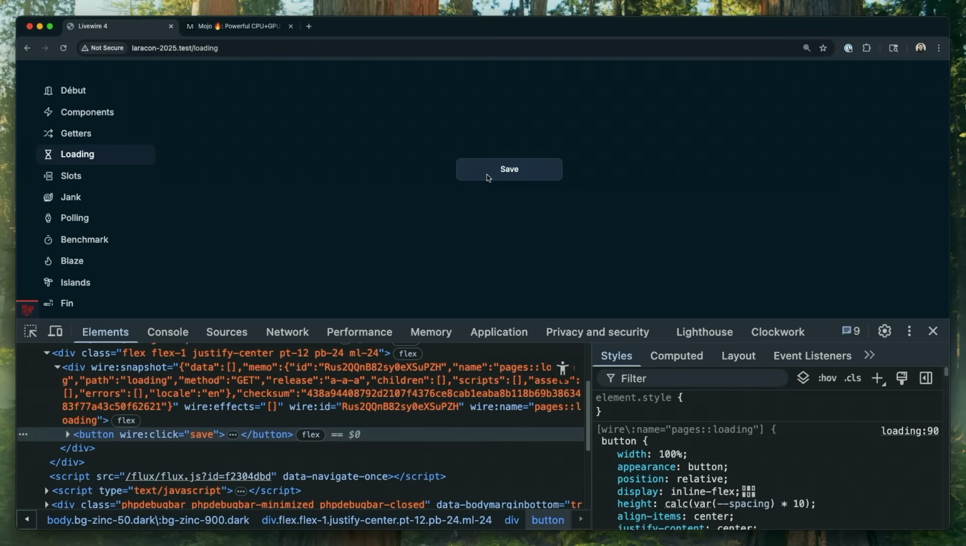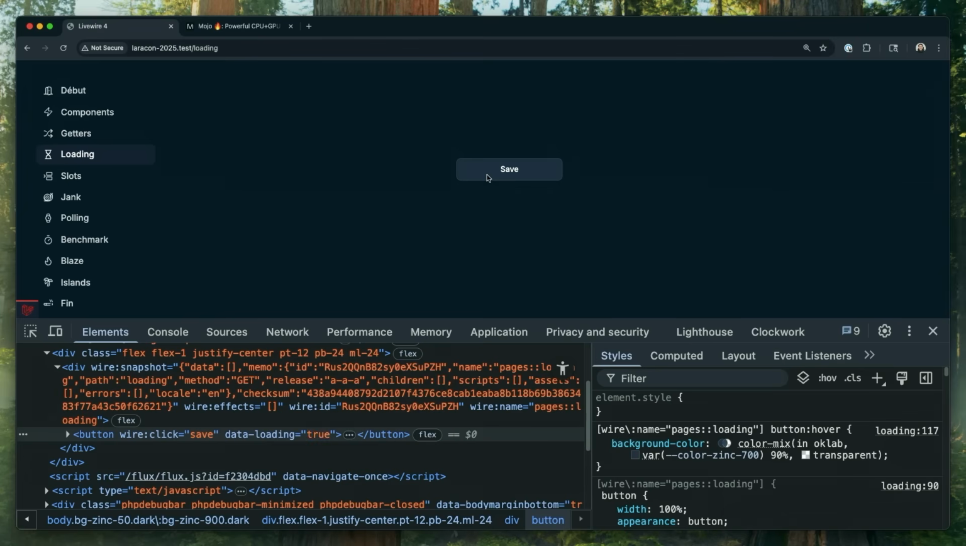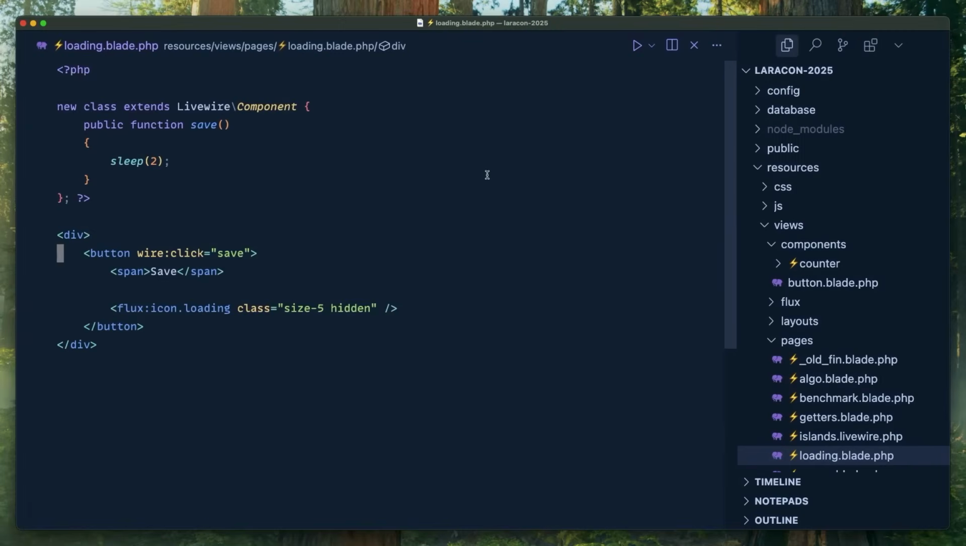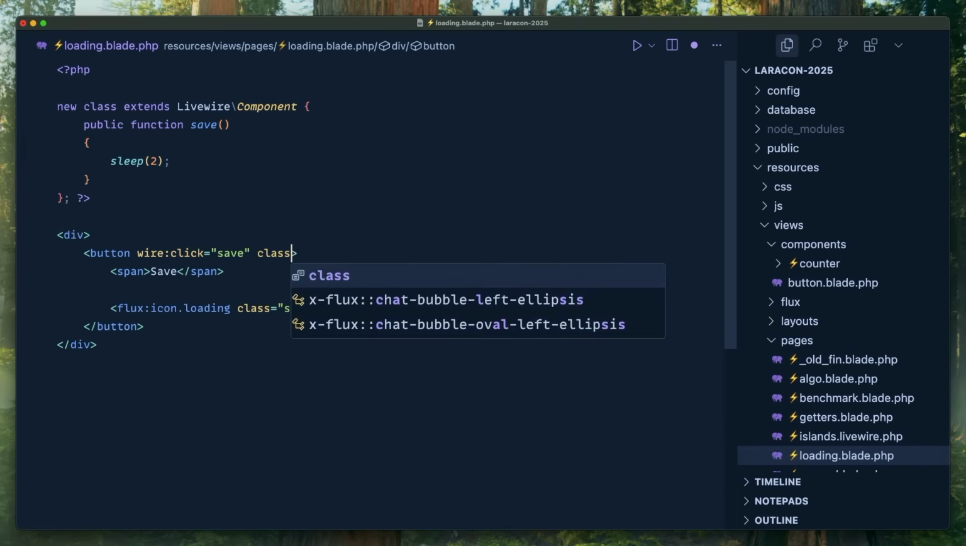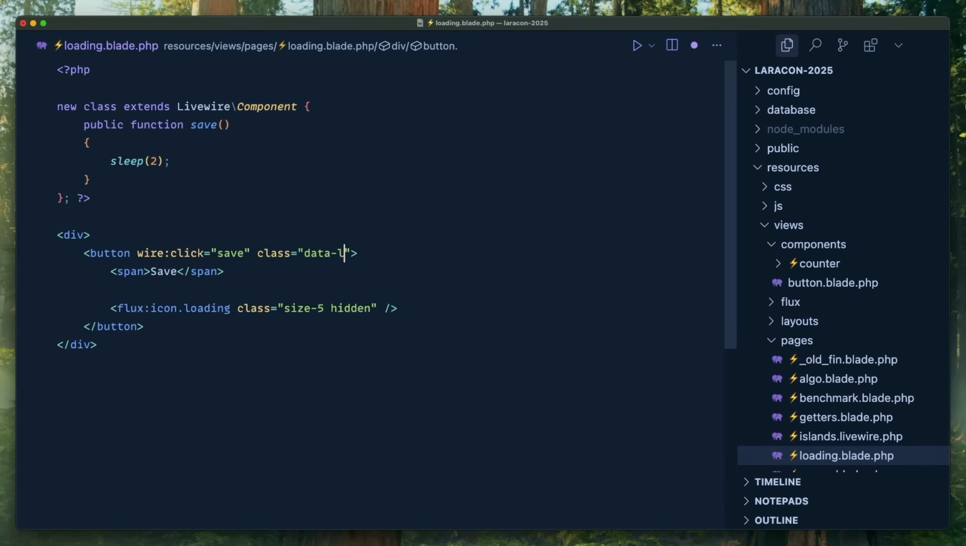And in Livewire 4, any element that triggers a network round trip from a human will receive a data-loading attribute for the duration of that request. And what this means is now you can do whatever you want with that. And Tailwind 4 has all of these really nice features for working with this pattern. So watch this. If I want to make this button transparent while the request is out, I would say class equals data-loading.